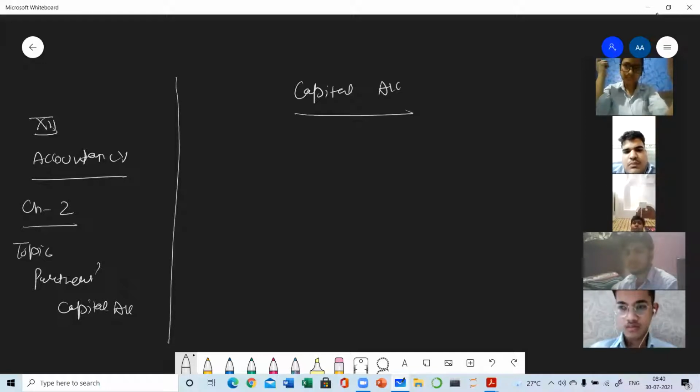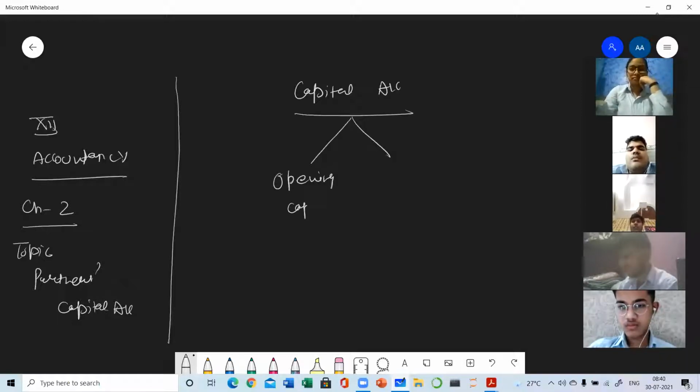The capital is basically of two types: opening capital, the amount which is in the beginning of each financial year, and closing capital.